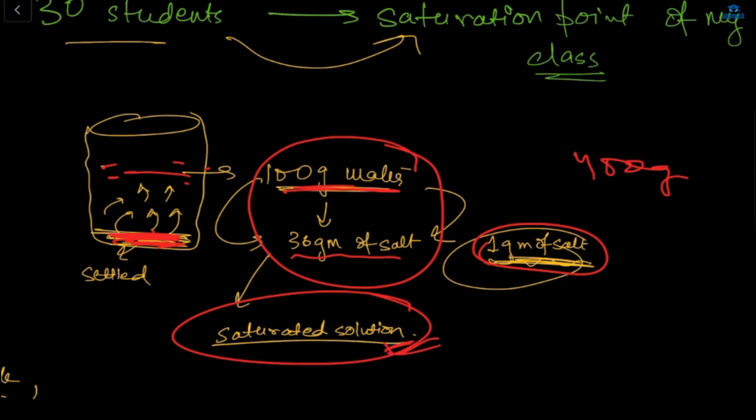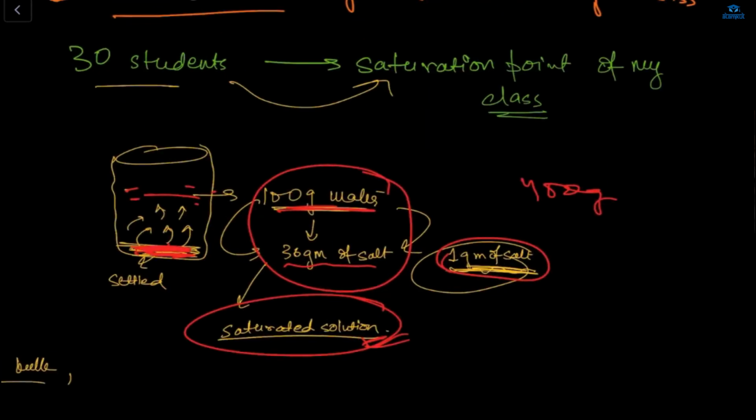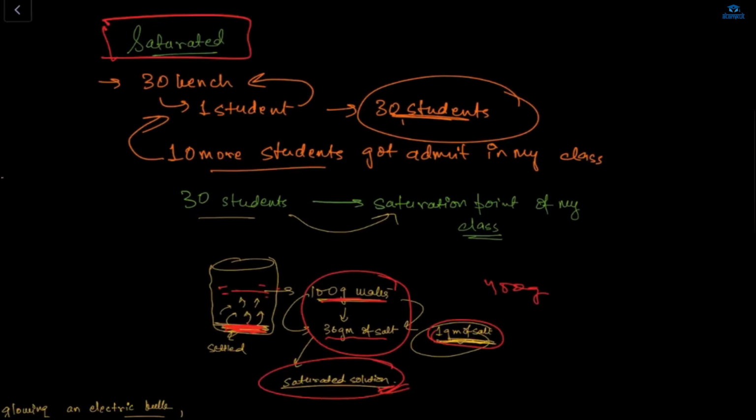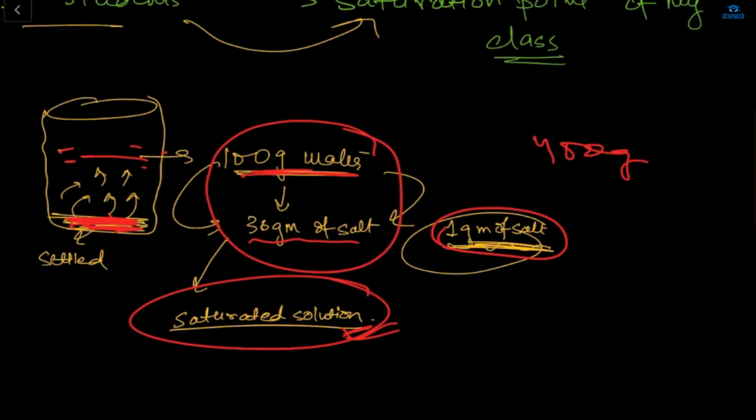A saturated solution means the capacity is not there to add more, like students in the example of this class. Otherwise, you have to make them stand or sit on the floor. But this is the capacity. You can change the students who sit, but the capacity is only 30 students can sit on each bench. And here the capacity is only 30 gram of salt can dissolve in 100 gram. If even 0.5 extra is added, we won't be able to do this, because the saturation point is only 30 gram of salt.